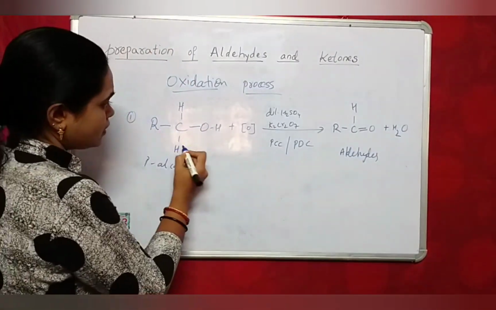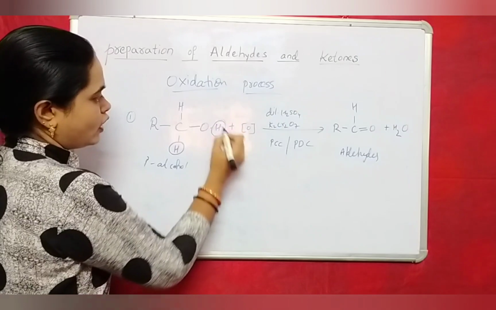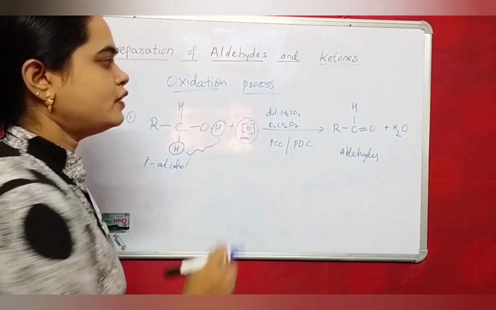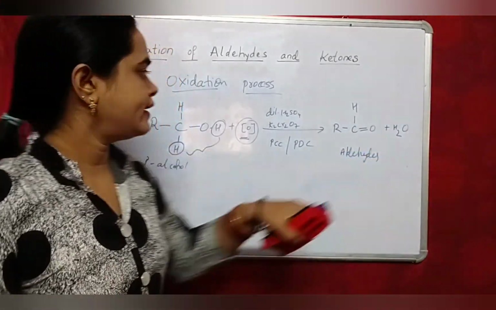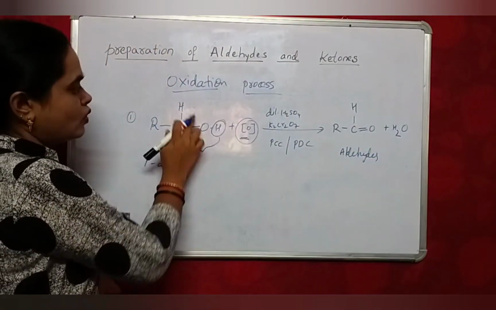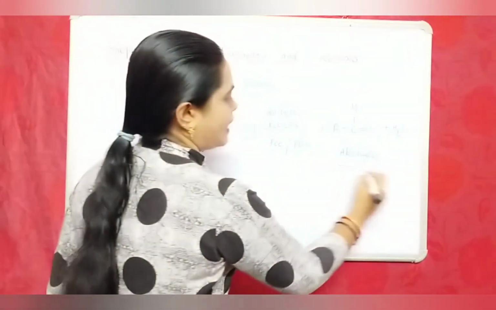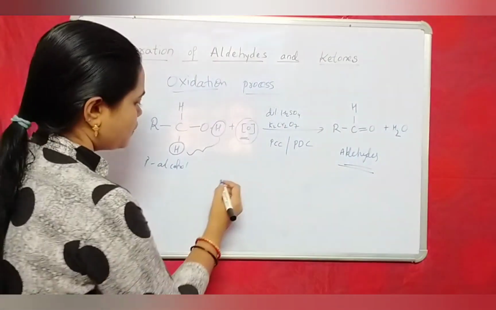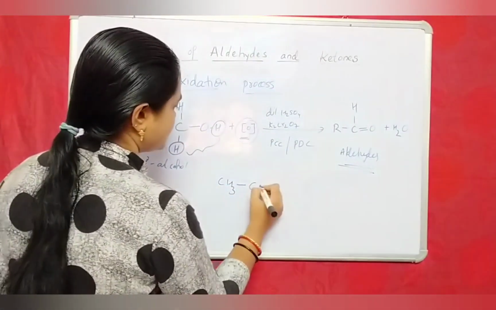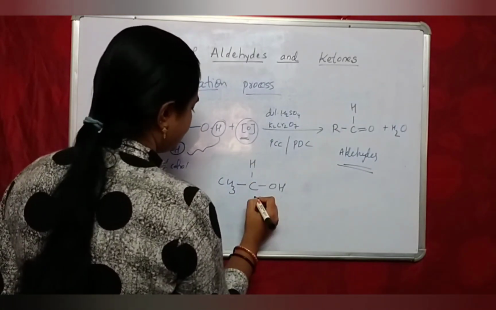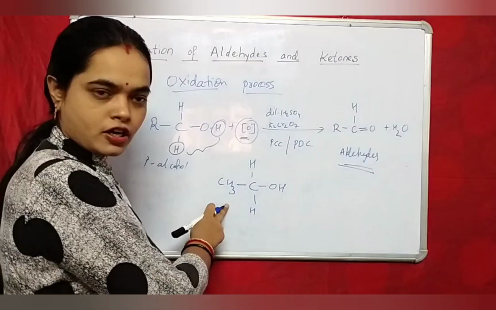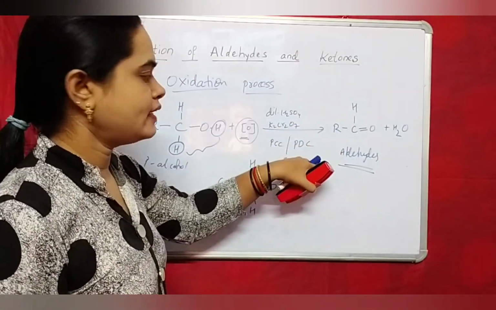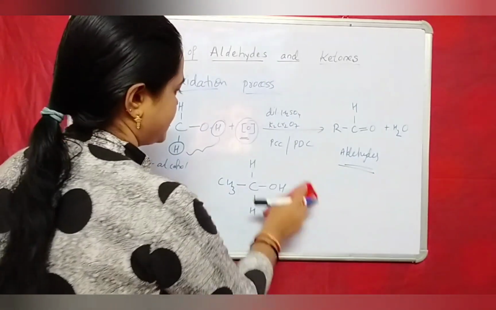See, the two hydrogens along with oxygen are removed as H2O, and the remaining molecule RCHO, aldehydes, are formed here from primary alcohols. You can do an example: CH3CH2OH. This is a primary alcohol. You can do oxidation by taking potassium dichromate reagent and PDC, Collins reagent.